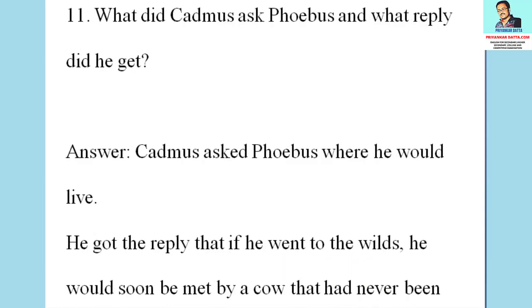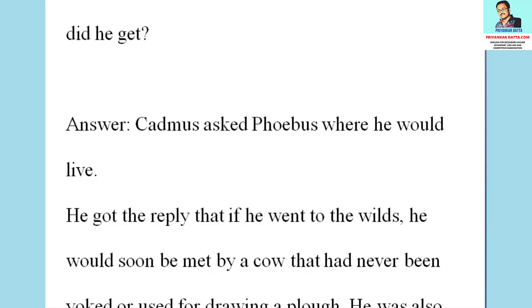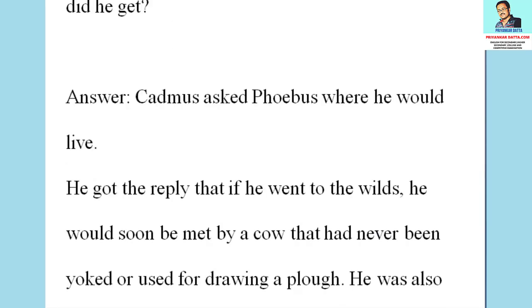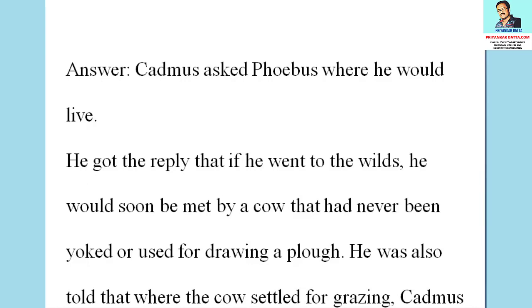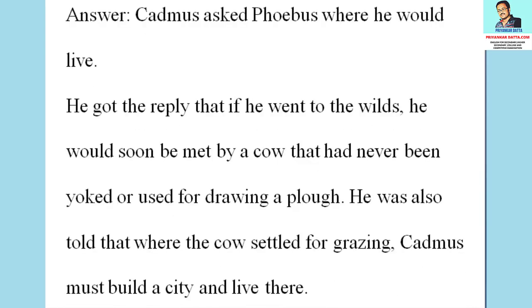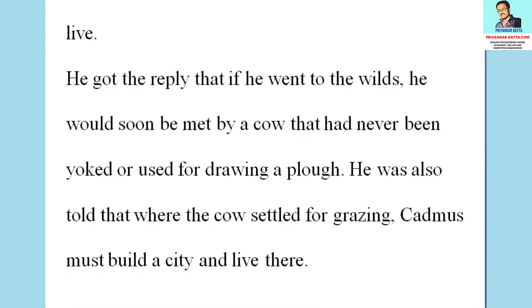He got the reply that if he went to the wilds, he would soon be met by a cow that had never been yoked or used for drawing a plough. He was also told that when the cow settled for grazing, Cadmus must build a city and live there.